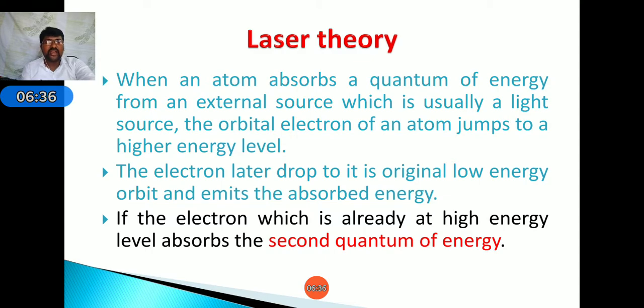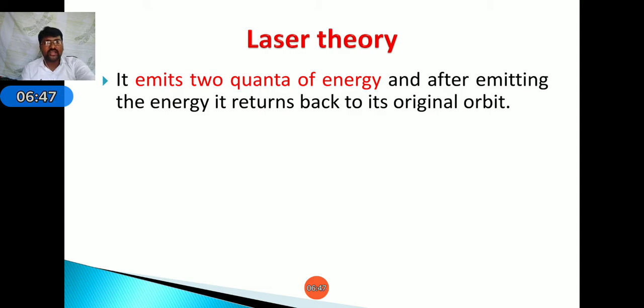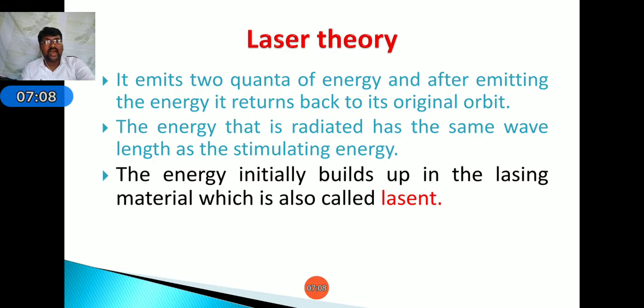Next, if an electron which is already at a high energy level absorbs a second quantum of energy, it has more energy than the first level, it emits two quanta of energy, and after emitting the energy, it returns to its original state. Therefore, the energy that is radiated has the same wavelength as the stimulated energy. Due to this, a number of times from lower level to higher level, it gains some energy. The energy initially builds up in the lasing material, which is called the lasant.